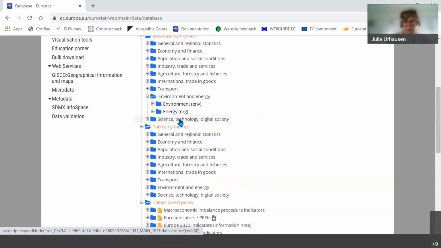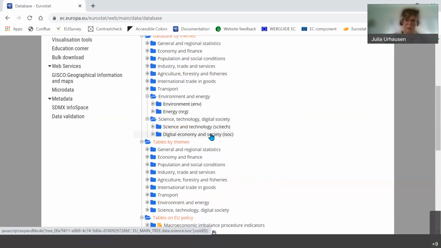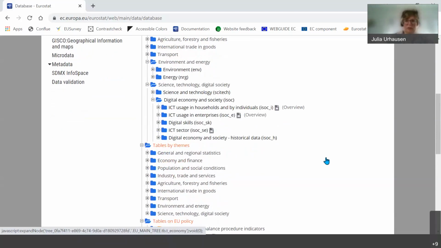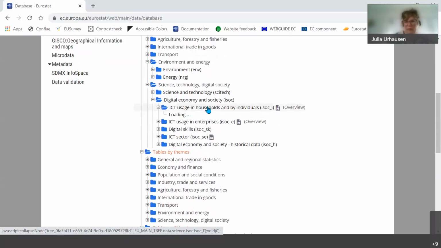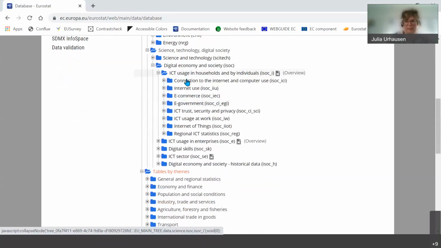For challenge 4, it's a bit more straightforward. Under science, technology, and digital society, we have one folder, which is the digital economy and society. And this data is collected for households as well as for businesses. So you see, we have, for example, here one folder. This is the household survey on ICT, where you find a lot of data on how people use the internet